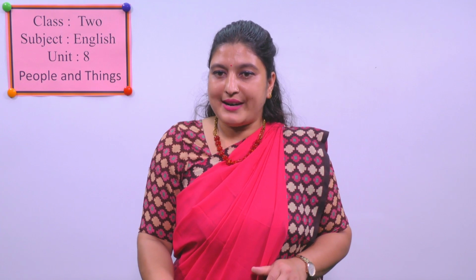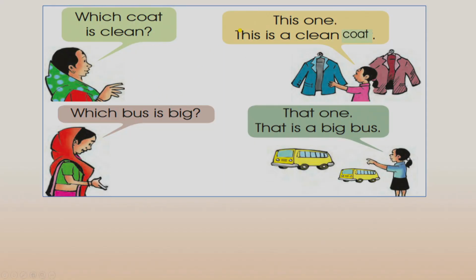Now in this way you can use this, that, those and these with adjectives or describing words. Can you find in this sentence what the describing word is? Clean. This is a clean coat. Clean is the describing word here. And what is the describing word here? Big. Big is the describing word here. It describes bus. What type of bus? Big bus. What type of coat? Clean coat. So they are describing words.